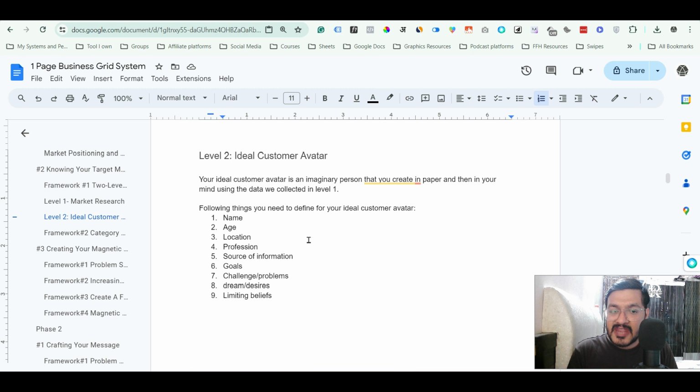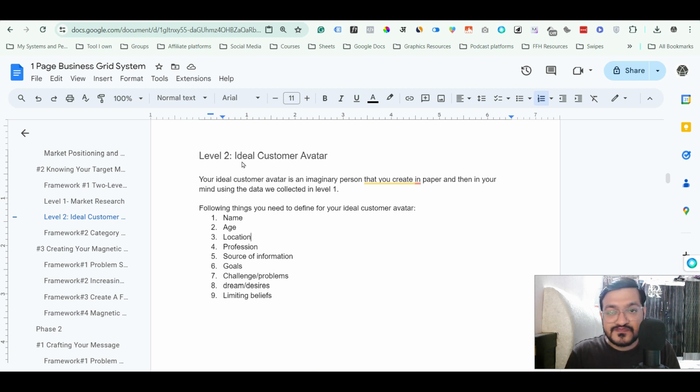And to build that ideal customer avatar, you actually got to know exactly what it is. It is an imaginary person that you create first on paper, and then in your mind, so that you can write all your marketing messages, and so that you can build products that are useful and that are going to help your ideal customer. Everything that you do in your business, you keep your ideal customer avatar in mind, because it will help you create everything which is very well aligned with this person.